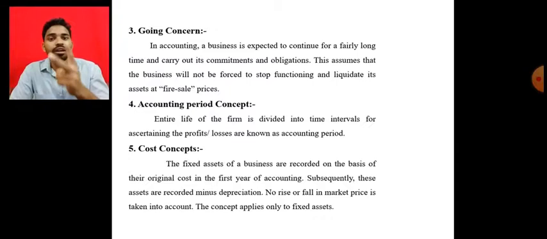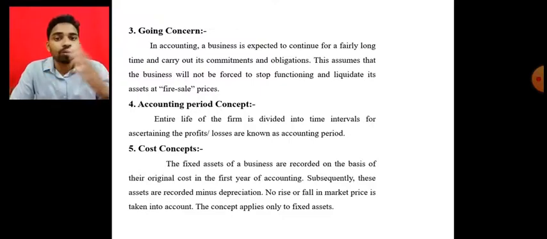There are two types of value: book value and market value. The cost concept ignores the market value but maintains the cost value. Suppose in the year 2020 we purchased one machine for rupees 5 lakh. The exact purchase price is rupees 5 lakh, so this 5 lakh we have to maintain in the books of accounts.